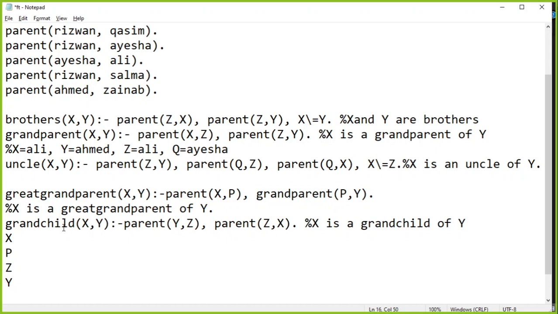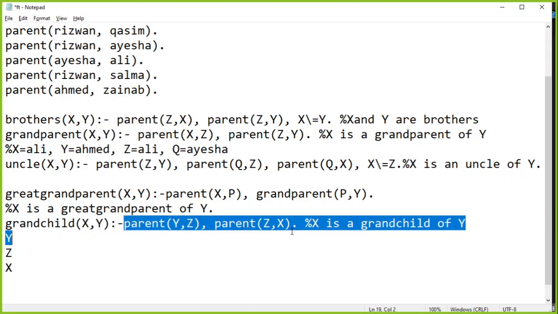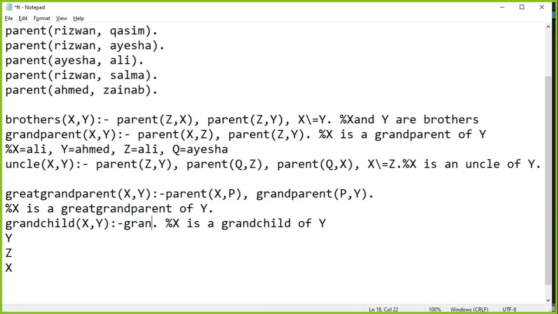Similarly, when we are talking about grandchild X of Y, which means we were talking like this, X is a grandchild of Y, not like this but this, X is a grandchild of Y. So in order to do this, I wrote parent YZ, parent ZX because I visualized it like this. But I can also write, instead of this, I can say कि X is a grandchild of Y if Y is a grandparent of X.